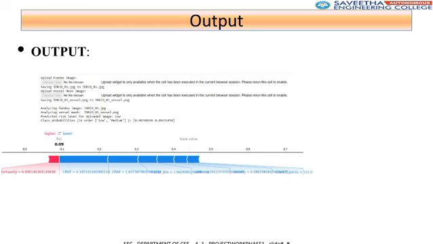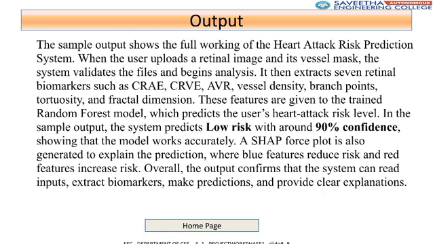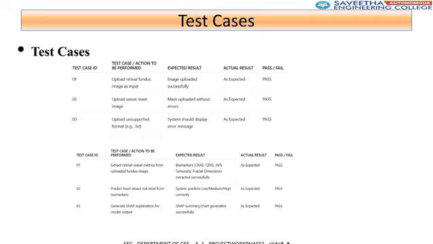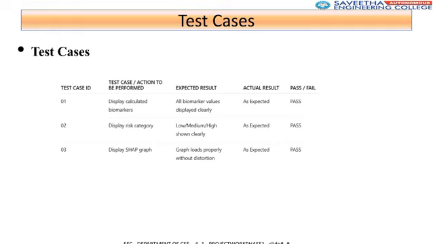This is a placeholder slide for displaying the system output. The sample output confirms the system's functionality, from input validation to biomarker extraction, prediction, and SHAP explanation. For this sample, the system predicted low risk with high confidence. The SHAP plot visually clarifies feature contributions to the prediction. These slides detail the test cases used to validate the system's performance.